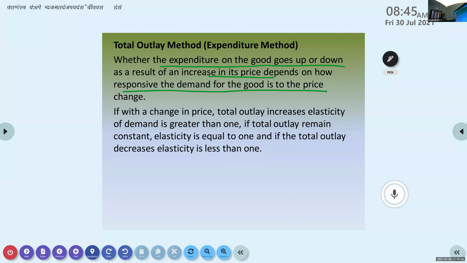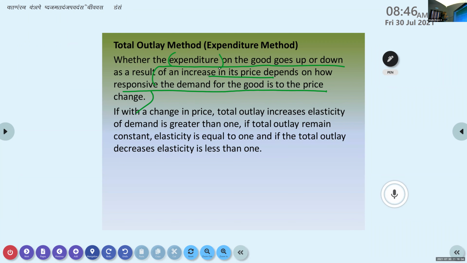You see how demand responds to the particular price change, and after that it is decided whether the expenditure goes up or down. That method we call the expenditure method.